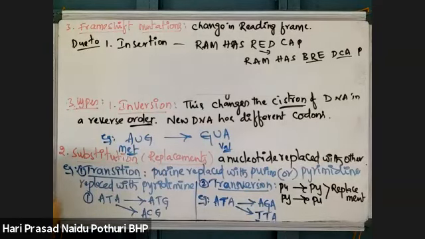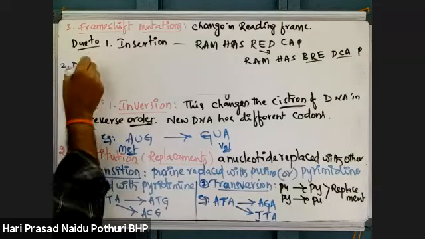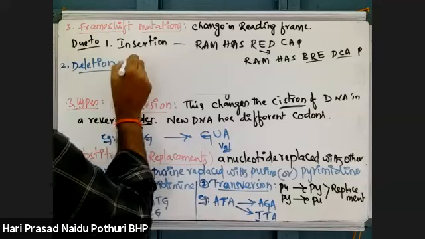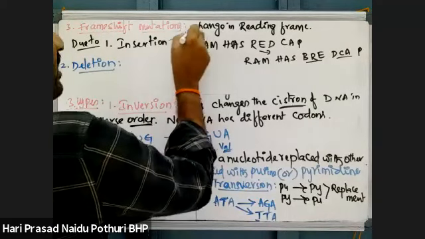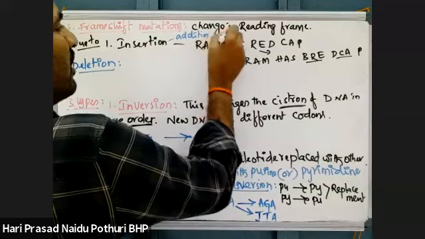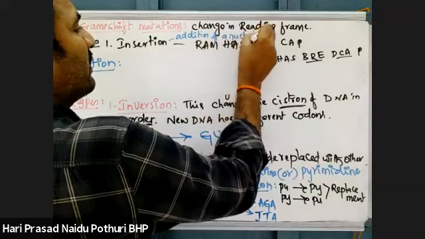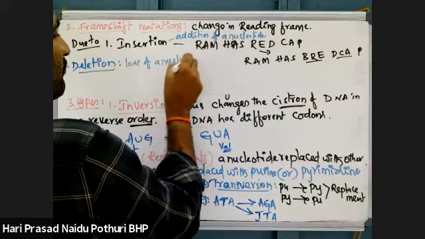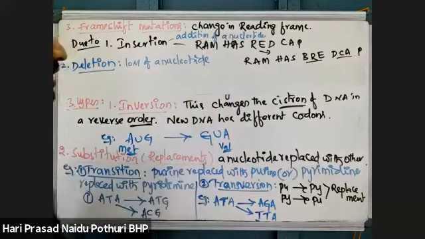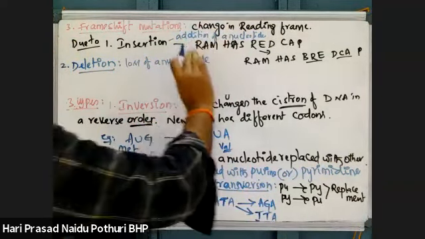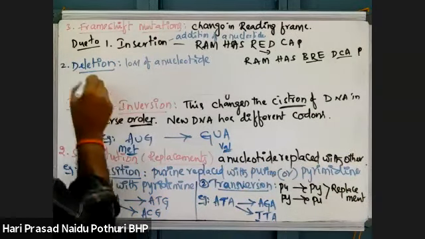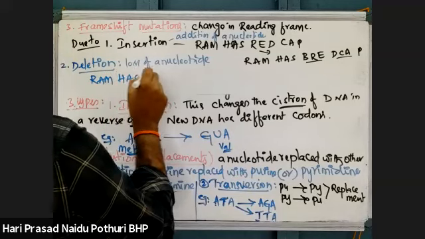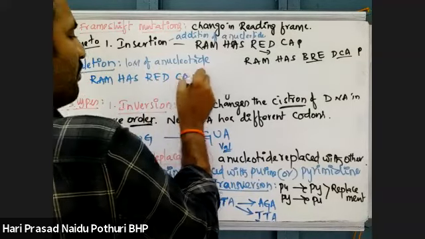The second one is deletion. Insertion means addition of a nucleotide. This one is loss of a nucleotide. One nucleotide is deleted. If insertion is there, the reading frame will be moving forward. Suppose Ram has red cap.